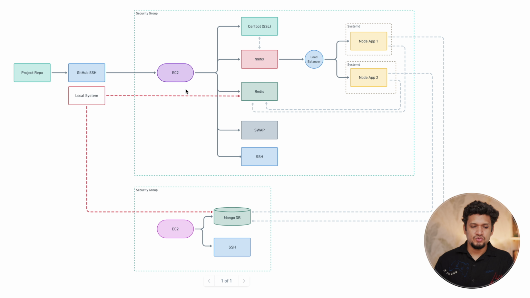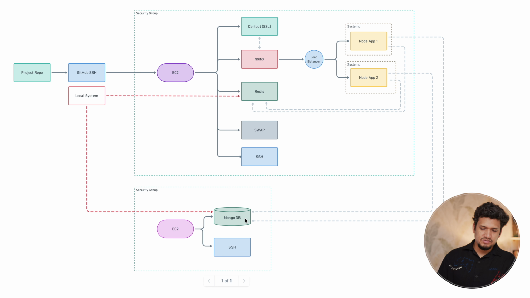Now EC2 is a service from AWS which allows us to create a Linux or Ubuntu instance on which you can deploy your services. So basically these are like the servers which you borrow or rent from Amazon. Now on these EC2s you can deploy any program.